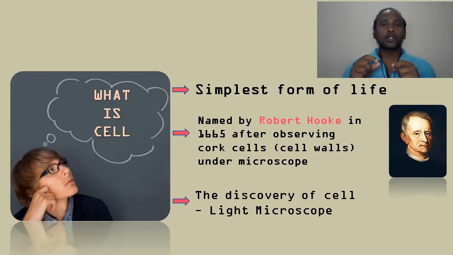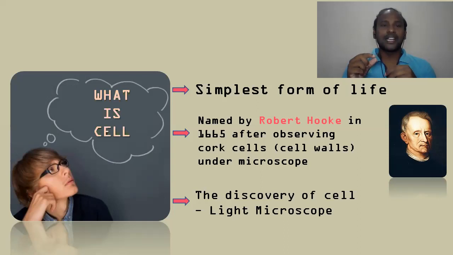The simple microscope was prepared by Anthony van Leeuwenhoek. With the help of the simple microscope, Robert Hooke first identified the cell. So the cell, which is a form of life, became observable after the invention of the light microscope.